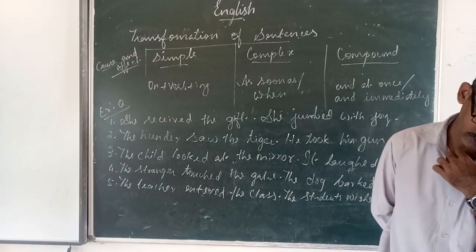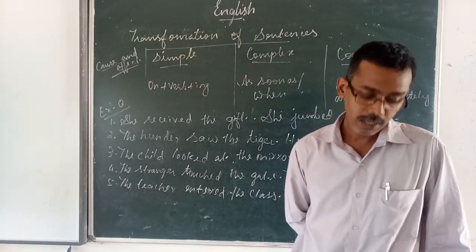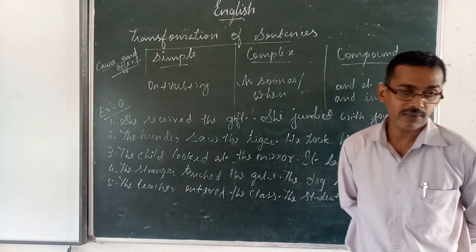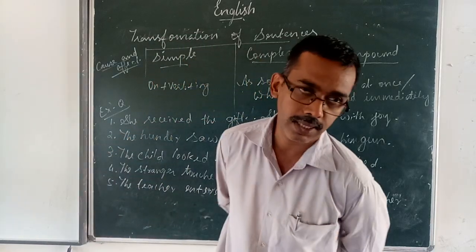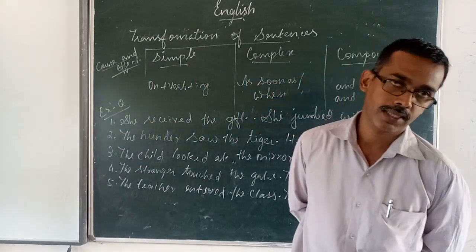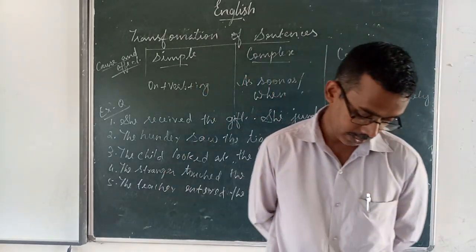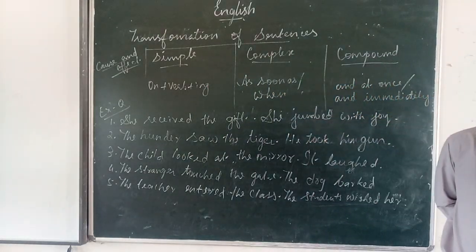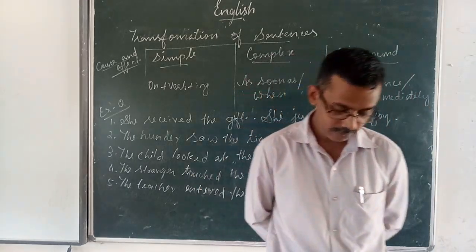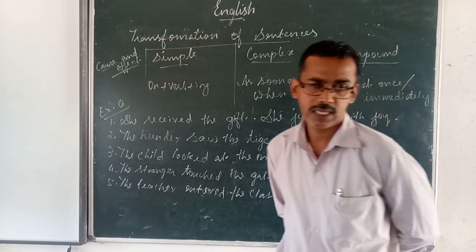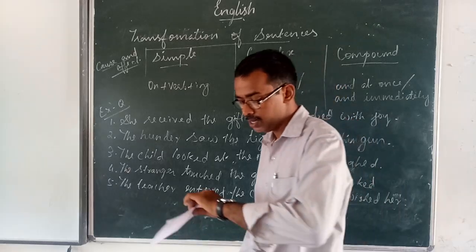Then how to change to complex sentence? We have to use as, or because, or since. As there is Pongal festival, we have many holidays. Then how to change to compound sentence? There is Pongal festival and we have many holidays.